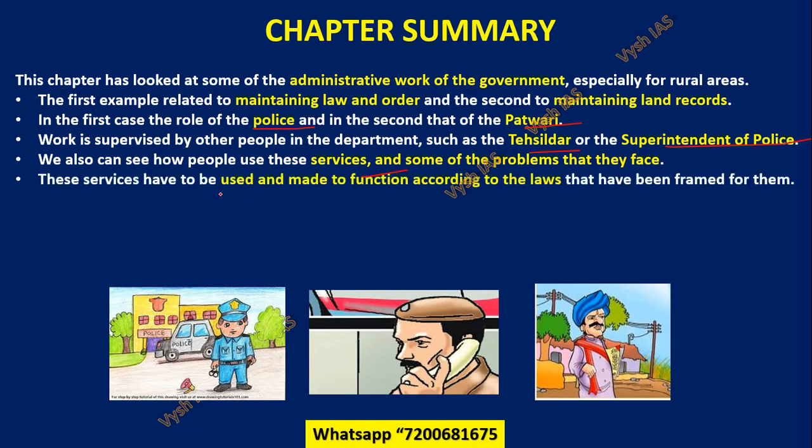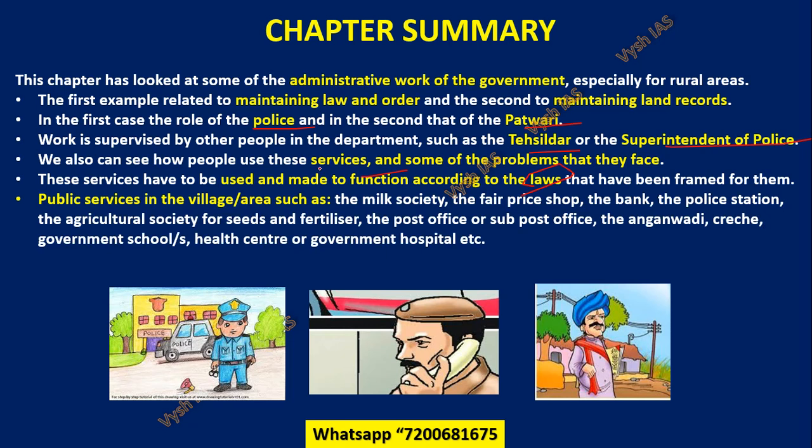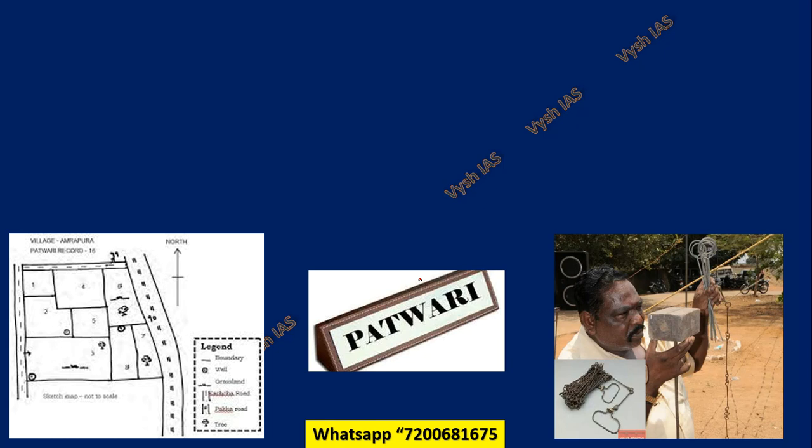Then we can also see how people use these services and some of the problems that these people may face. The services have to be used and made to function according to the laws that have been framed. So who frames these laws and how it happens, and the public services in the villages, like the milk society, the ration card shop, the fair price shop, the bank, the police station, agriculture societies, seed, fertilizer, post office, sub post office, Anganwadi, creche, government schools, healthcare facilities, primary centers. All these things are covered in this particular chapter.